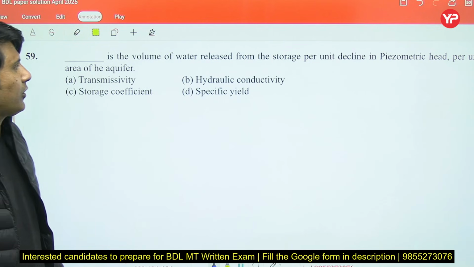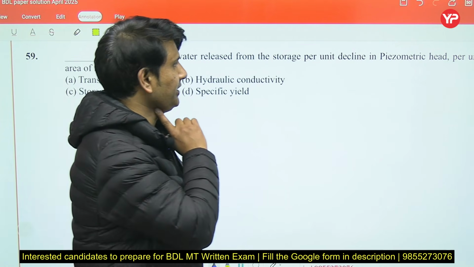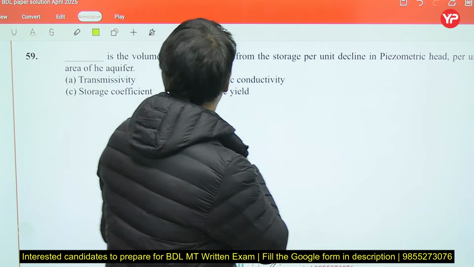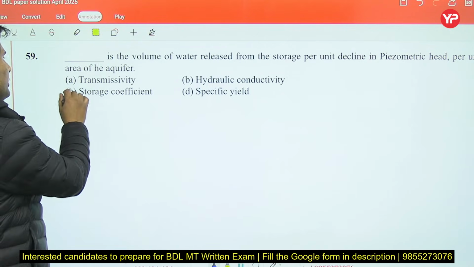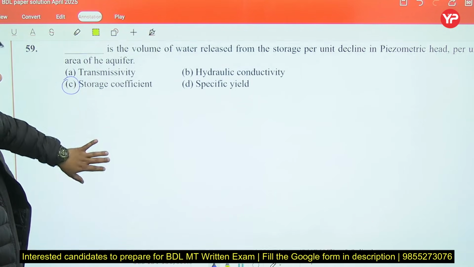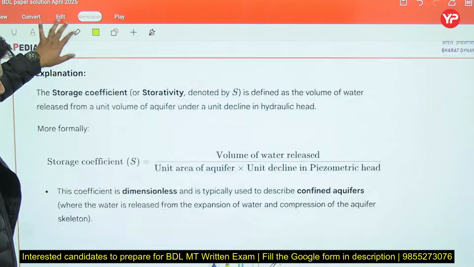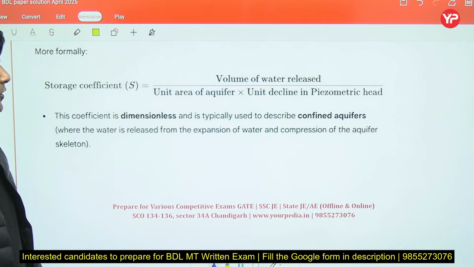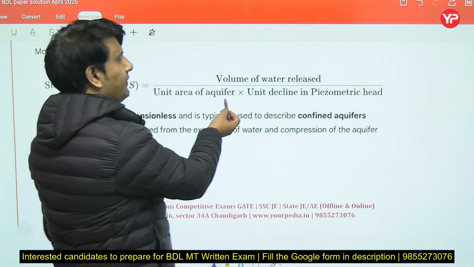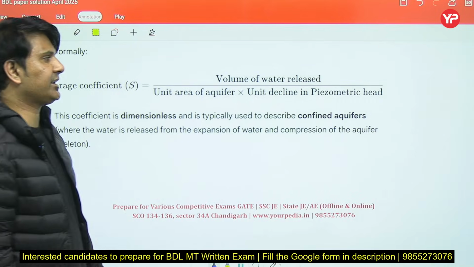Dash is the volume of water released from the storage per unit decline in piezometer head per unit area of aquifer, known as storage coefficient. Yes, this is storage coefficient. Storage coefficient is volume of water released per unit area of aquifer multiplied by unit decline in piezometer head.